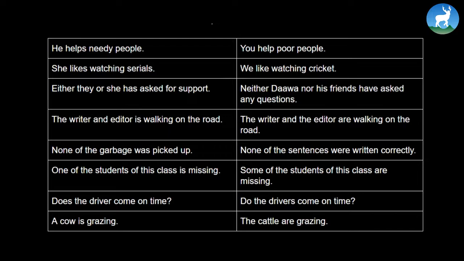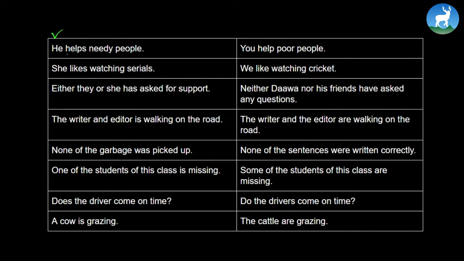In today's class, we are going to solve the grammar portion of Unit 12, that is subject-verb agreement. So, let's begin. Now we are going to study subject and verb agreement. I have taken this table from your book and now let's study these examples. On the left-hand side, we have some examples and on the right-hand side, we have some other examples. Something is quite different. And what is different? We are going to find out.